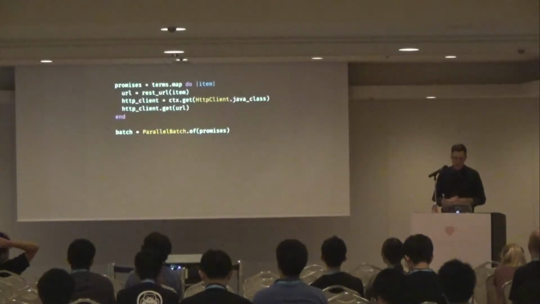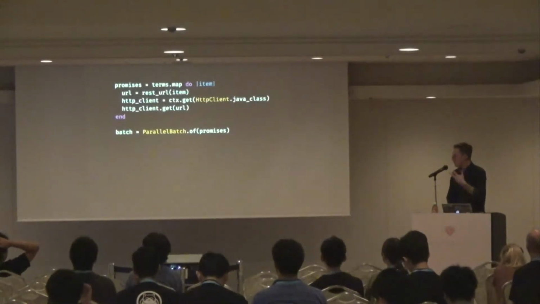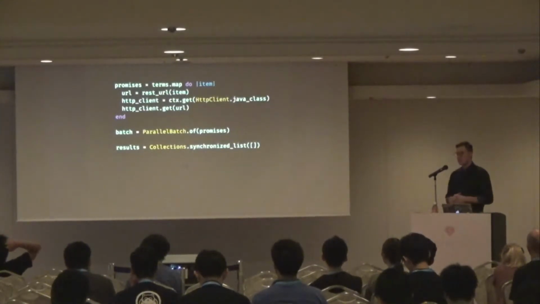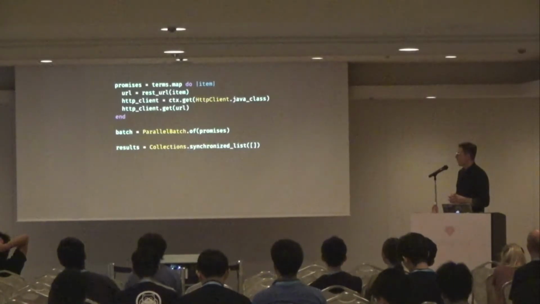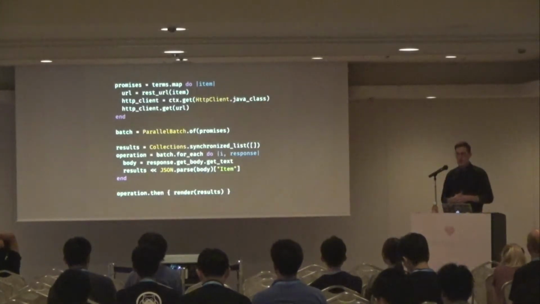It's a convenience class that takes a bunch of promises and batches them into a single object that we can apply functions to. Then we have to create a thread-safe array. Synchronized list is a method from the Java standard library that lets us create a thread-safe array because we're going to now operate on that array from multiple threads and multiple event loops.